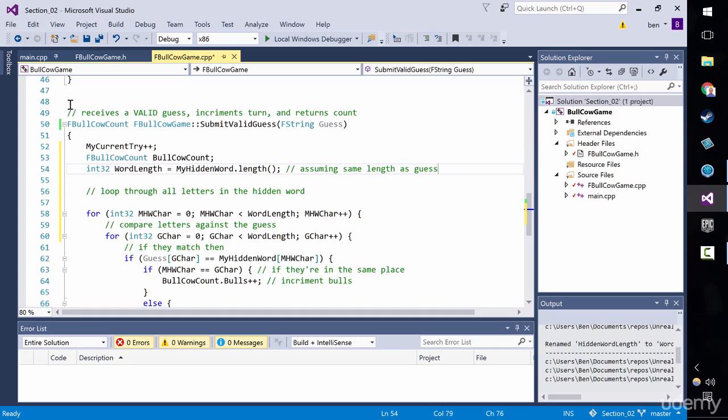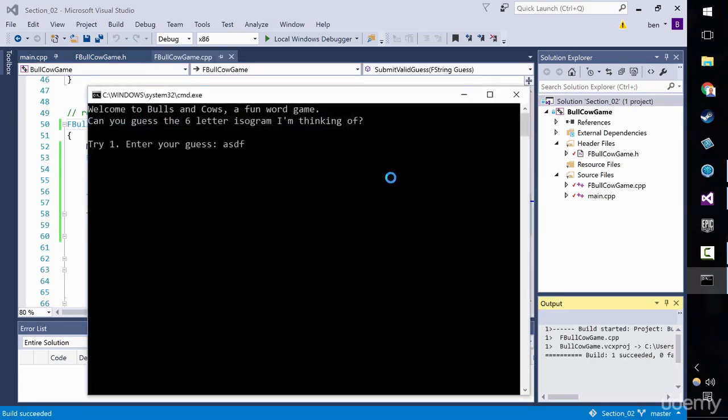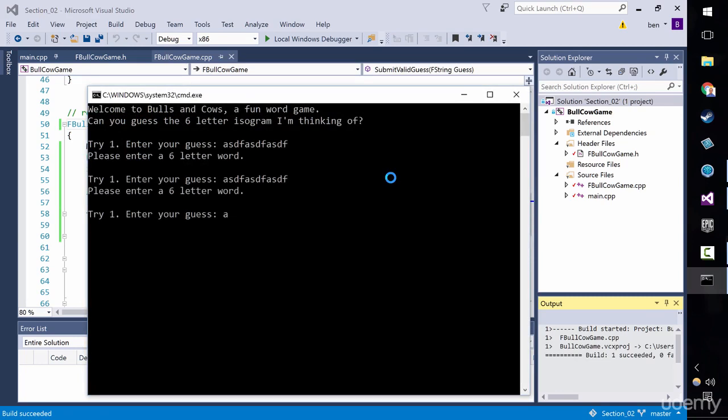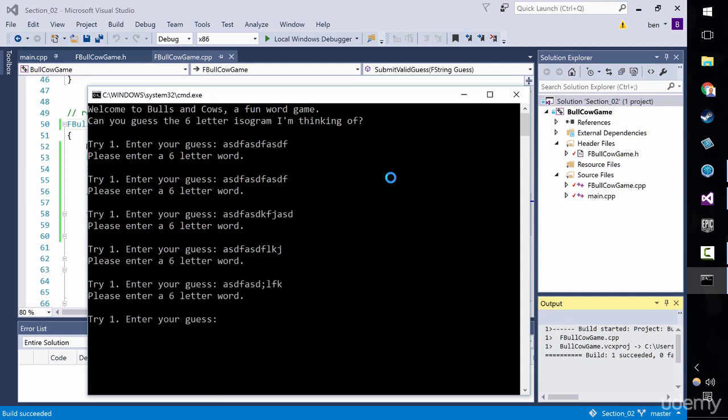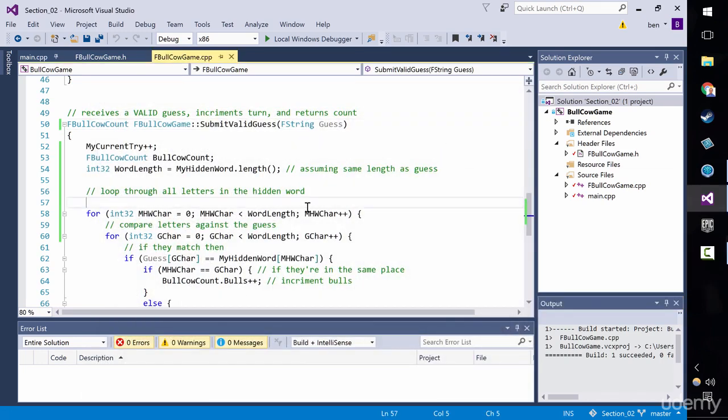Now, we've also said receives valid guess up here. We've documented the whole method. We've changed the method name. This method is dependent on receiving a valid guess. Why don't we do the verification inside the submit method? Because we want to be able to do this sort of thing where we submit invalid guesses and we never even call the submit guess method. We're just checking it until finally the user puts something sensible in, and then we submit valid guess, and we can immediately then increment the turn number and do all the other good stuff.